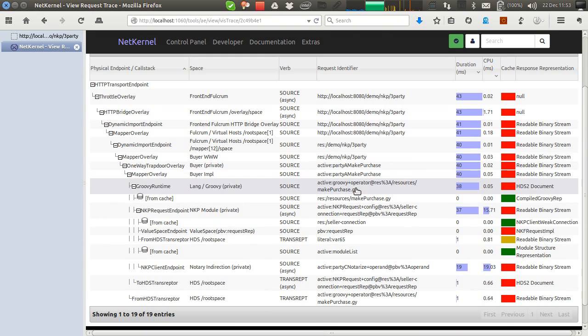I can see that it was implemented using Groovy, and the Groovy make purchase endpoint issued a request over NKP which goes to Party B. Now essentially we're waiting for that response to come back from Party B, but while we're waiting, Party B receives that request, prepares the transaction, is ready to commit the transaction, but needs to have it notarized. And we see that